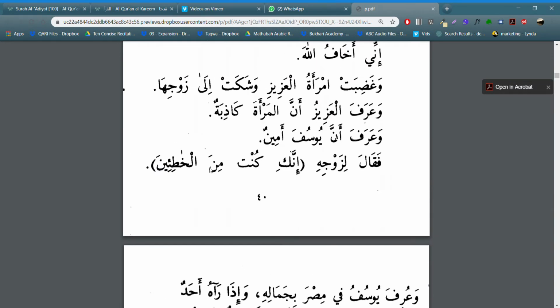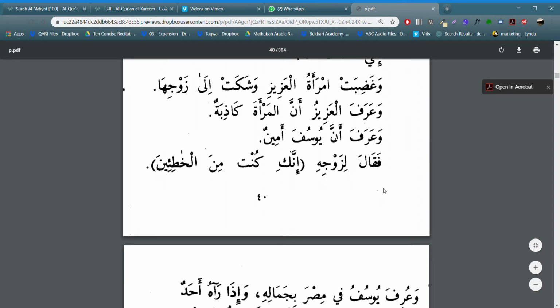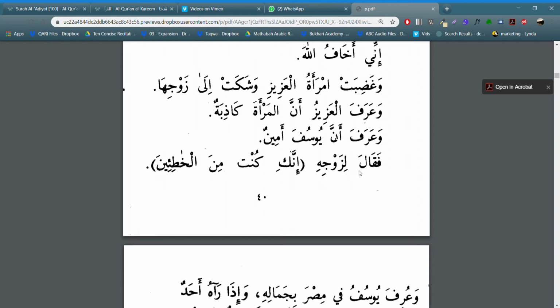This one here was a little weird. So we have فَقَالَ لِزَوْجِهِ. That fa there does nothing grammatically. All it means is "so" or "then," and it's just continuing the concept, or starting off a new sentence. So قَالَ, when we see قَالَ, as we said before, it's going to take a maf'ul, and we won't call it the maf'ul, it will be called the maqal, which is what this is. This is what is being said.